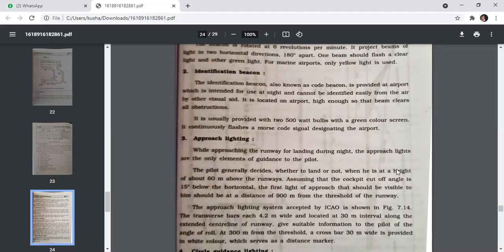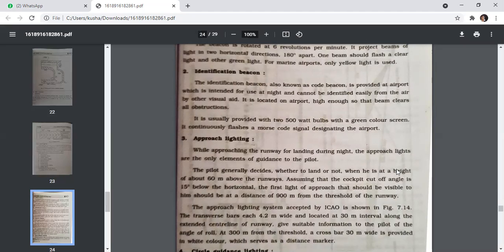Next is approach lighting. While approaching the runway for landing during night, the approach lights are the only element of guidance to the pilot. The pilot generally decides whether to land or not when he is at a height of about 60 meters above the runway, assuming that the cockpit cutoff angle is 15 degrees below the horizontal. The first light of the approach that should be visible to him should be at least a distance of 900 meters from the threshold of the runway.